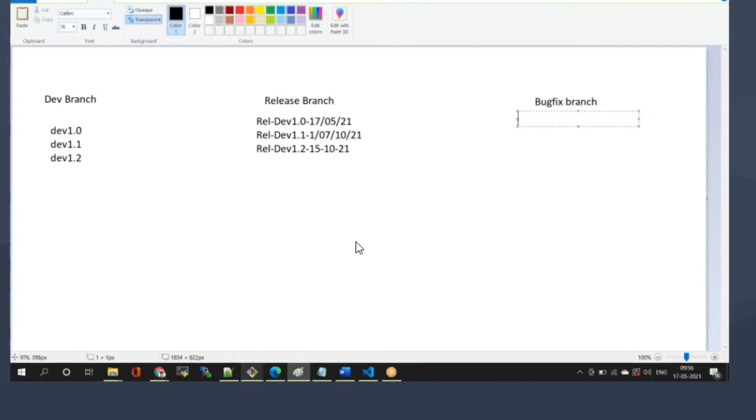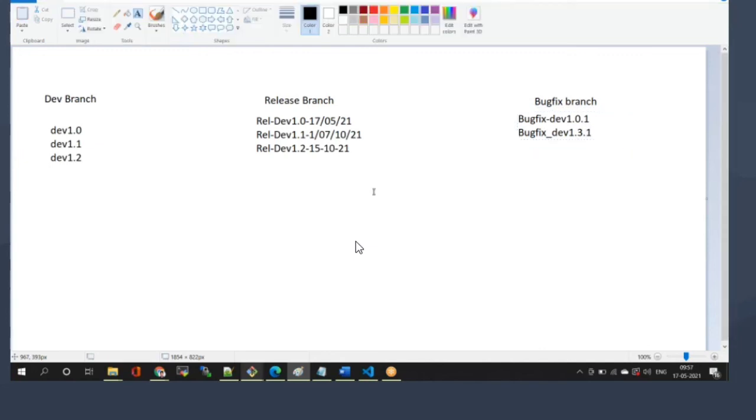Branch naming convention, you note down. Bug fix hyphen dev 1.0.1. Bug fix underscore dev 1.3.1. Note down, this is the naming convention. Okay? Can you please complete, guys?